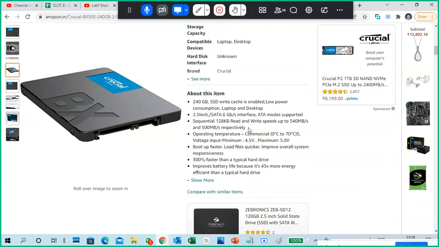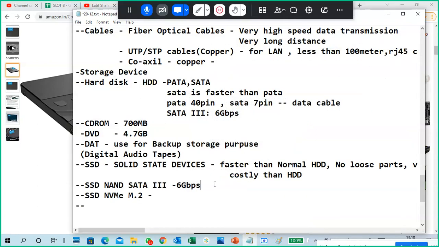You don't require any extra mechanism. This is the general speed, it's not a standard speed.